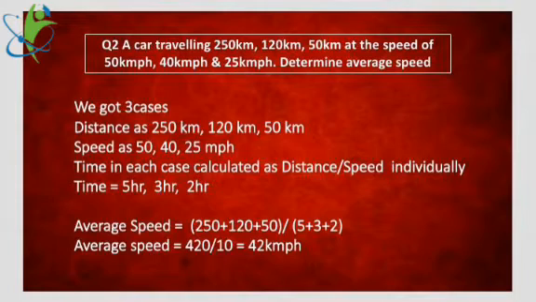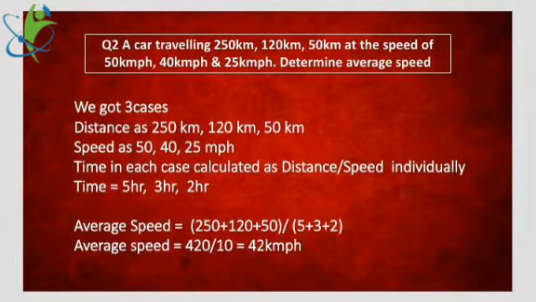In this case, we are given three values of distance: 250 kilometers, 120 kilometers, 50 kilometers, with three speed values: 50 kmph, 40 kmph, and 25 kmph. Now, distance and speed are given.